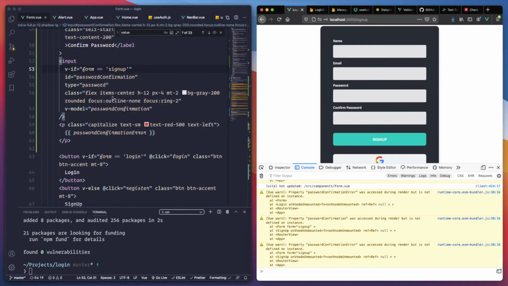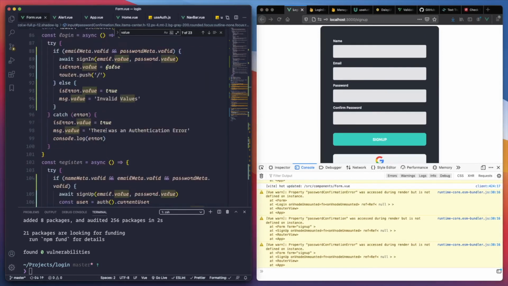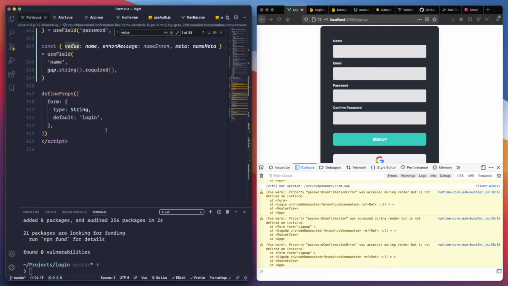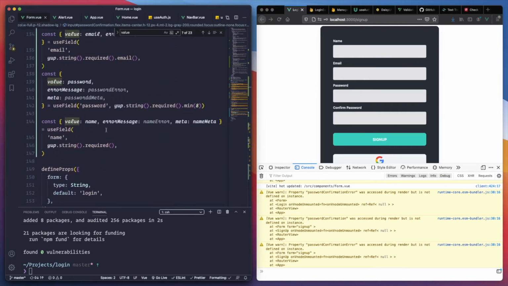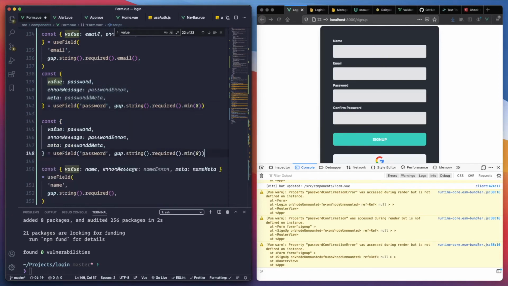Now let's do password confirmation, and let's repeat this one. Let's call it password confirmation, password confirmation error, and password.